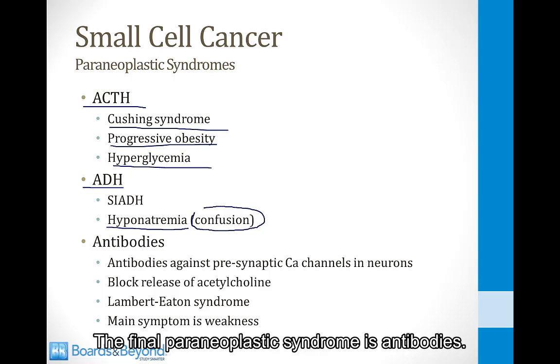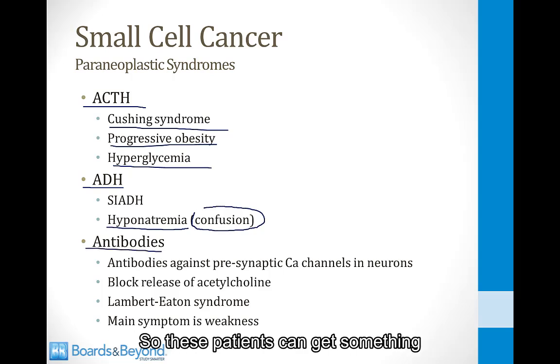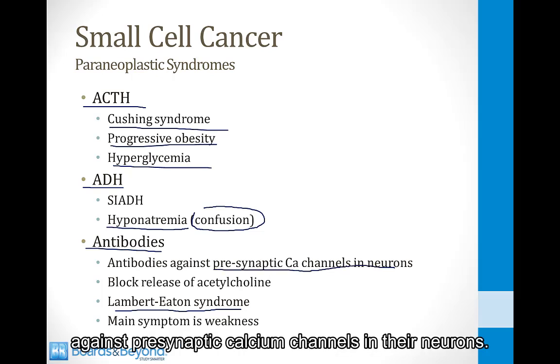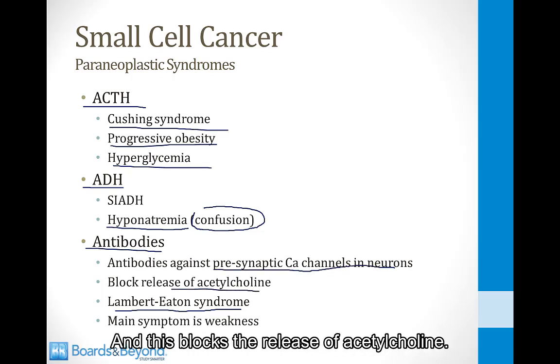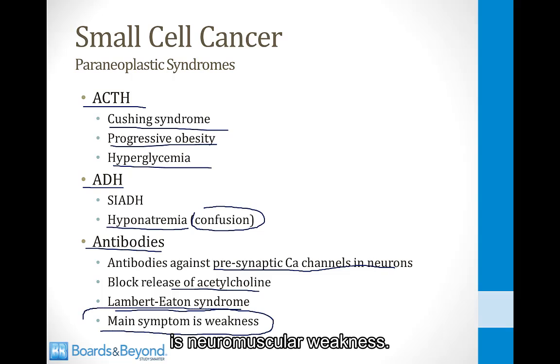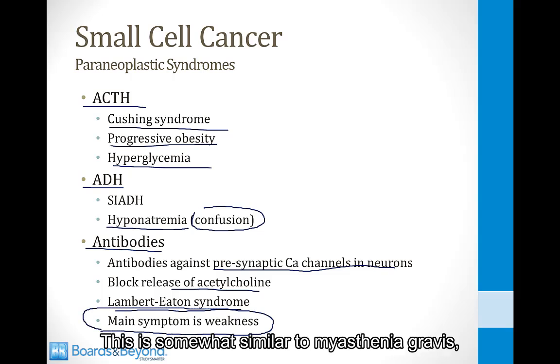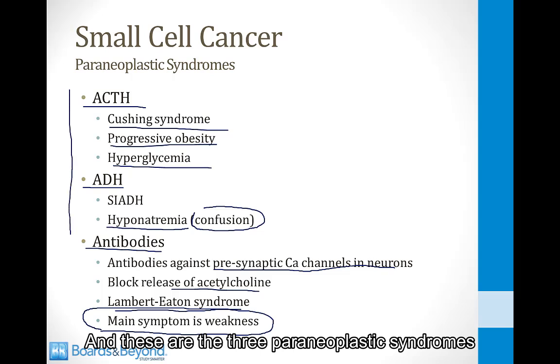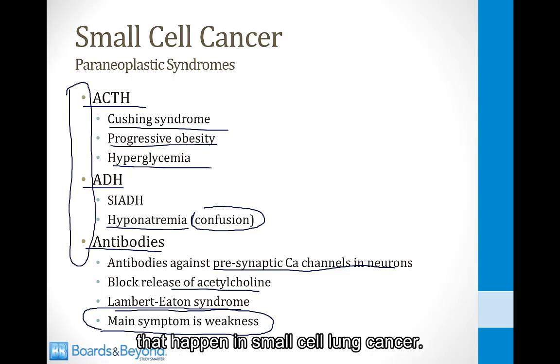The final paraneoplastic syndrome is antibodies. So these patients can get something called Lambert-Eaton syndrome. This is where they have antibodies against presynaptic calcium channels in their neurons, and this blocks the release of acetylcholine. And the main symptom they're going to develop is neuromuscular weakness. This is somewhat similar to myasthenia gravis, and the patients will have difficulty moving their arms and legs or possibly even swallowing. And these are the three paraneoplastic syndromes that happen in small cell lung cancer.